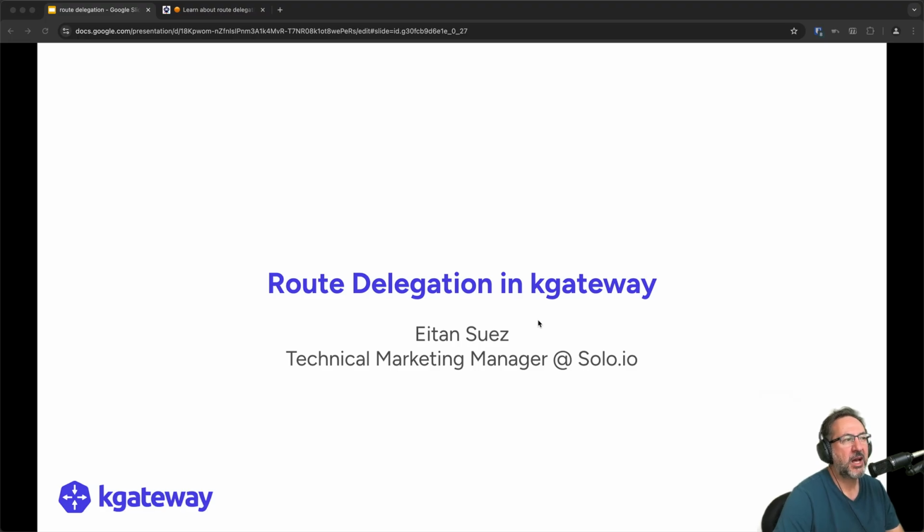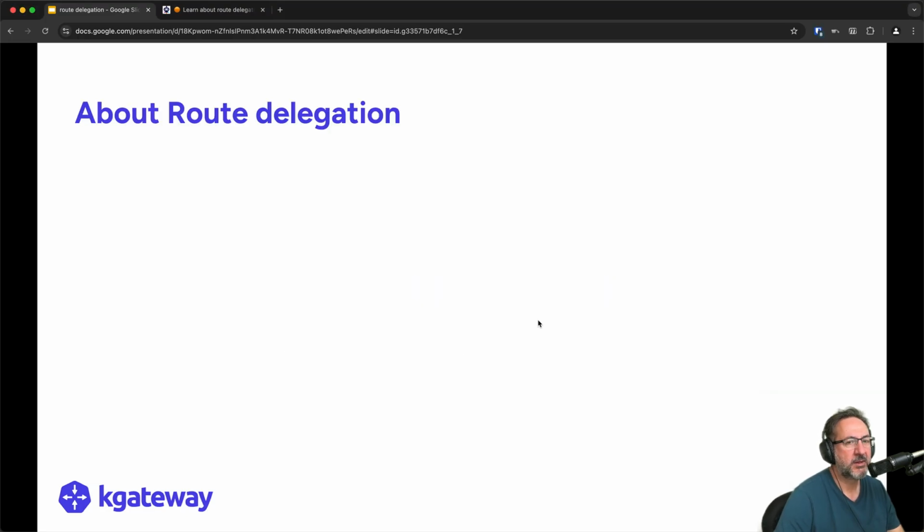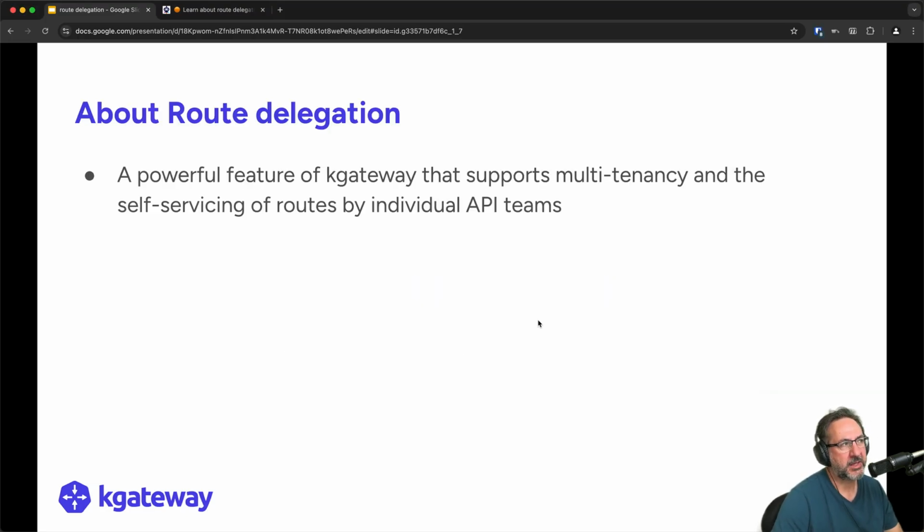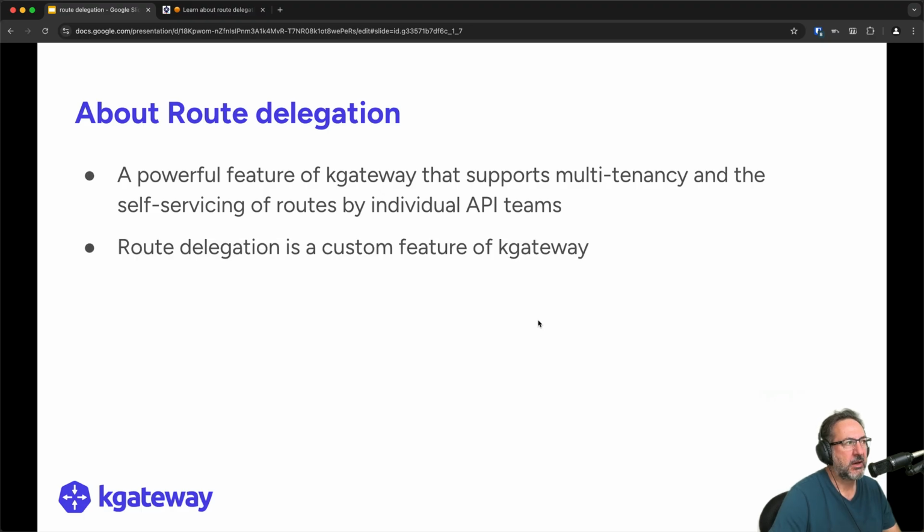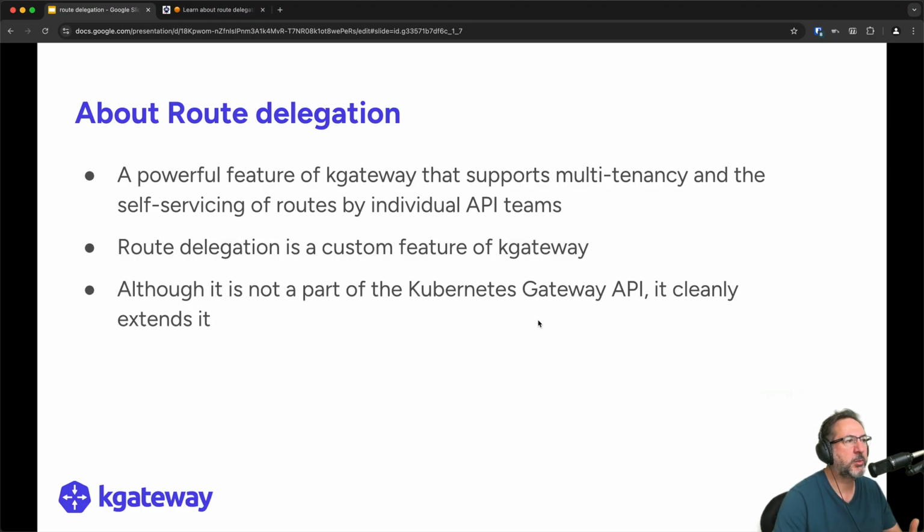In this lesson, I walk you through a feature on kgateway known as route delegation. What is route delegation? It's a powerful feature of kgateway that supports multi-tenancy and the self-servicing of routes by individual API teams. Route delegation is a custom feature in kgateway. That is to say, it's not part of the Kubernetes Gateway API, but it extends it or builds on it in a very elegant way, we might say.